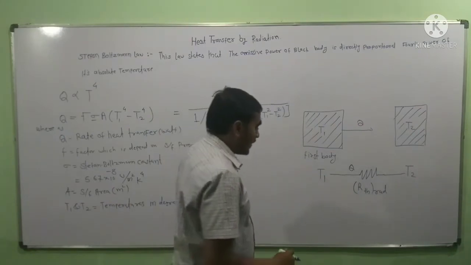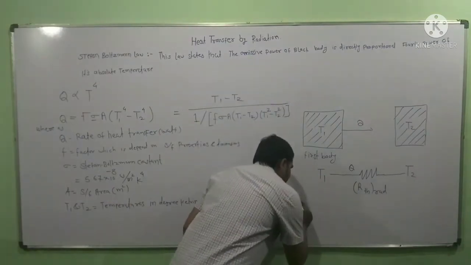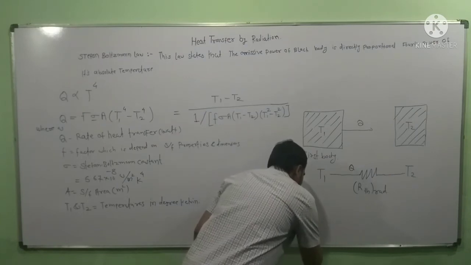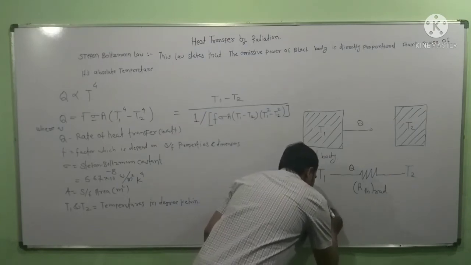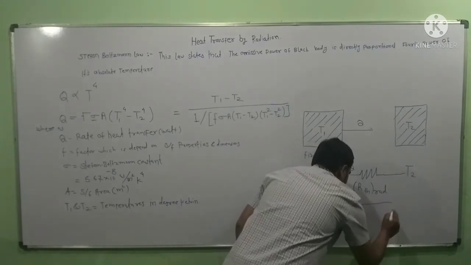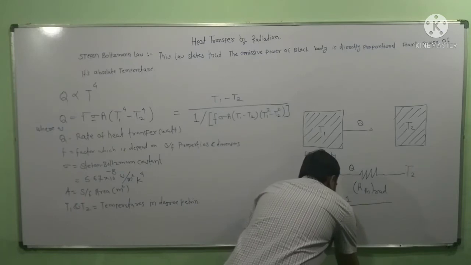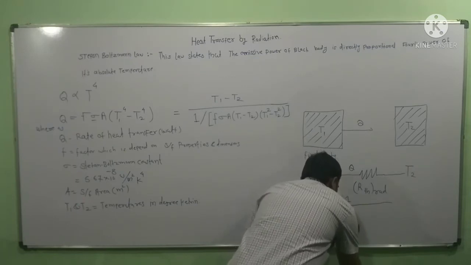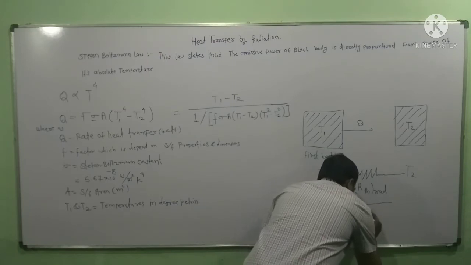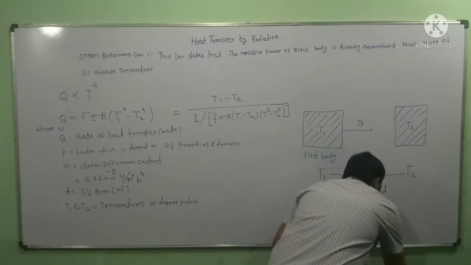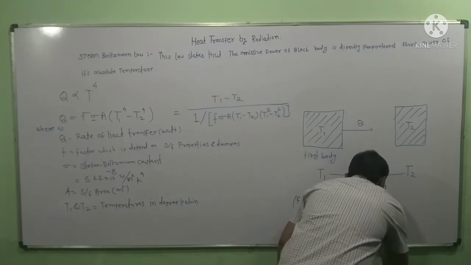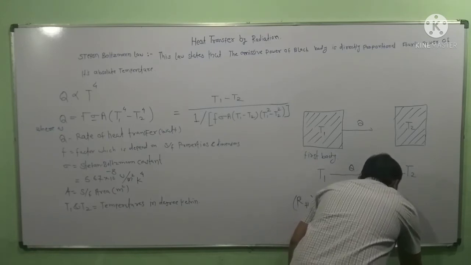And dear friends, the thermal resistance in radiation is given by 1 by F sigma A into (T1 minus T2) into (T1 square plus T2 square).